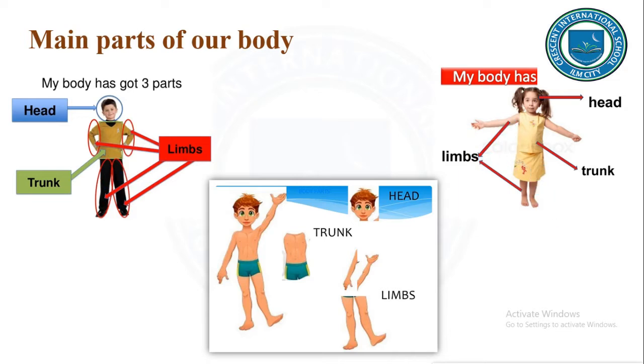We know what is head, right? Yes. What about limbs? Our hands and our legs together are called our limbs. And what is trunk? Trunk is the middle part of the body which connects our head and the limbs. Now we'll study in detail the three main parts of our body.